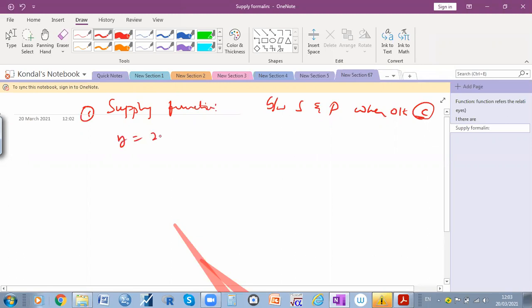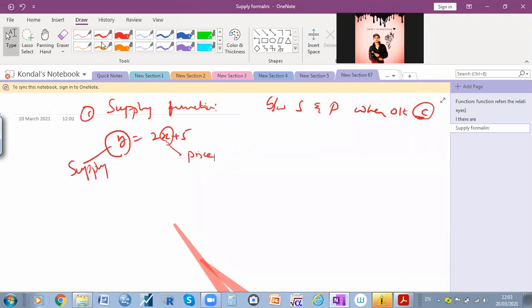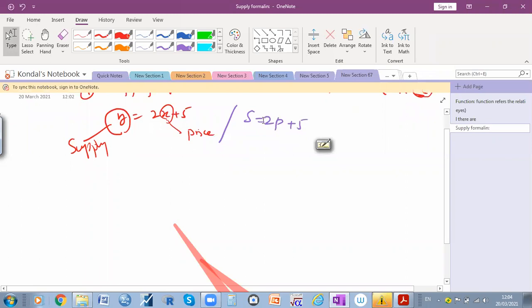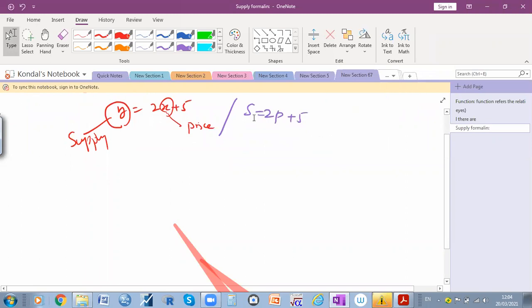So we should write like this. Here y is equal to 2x plus 5. So y is nothing but the supply, x is nothing but the price. Or else if you are confused about why we are writing y and x, you can also write s is equal to 2p plus 5, where s is supply and p is the price. Okay, so this is one of the equations. We need to know whether we will get a straight line or not.